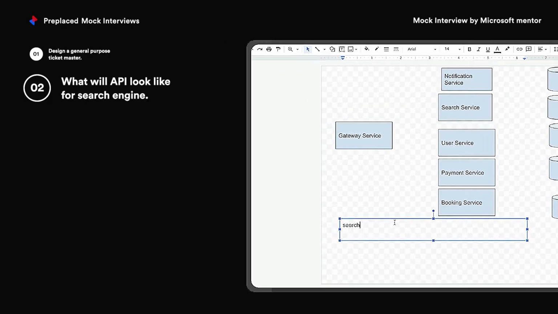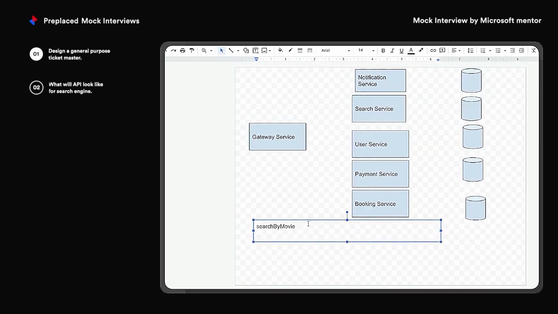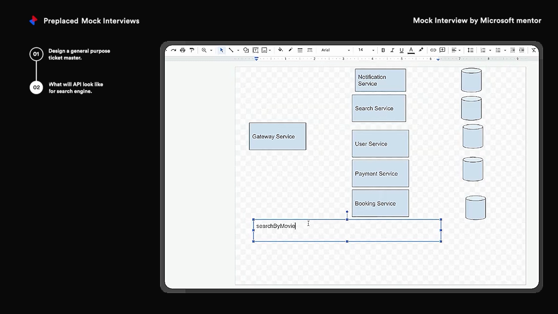Search by, you're right. So what I'll do is I'll not just bundle up everything. If you want to search for a movie, first he'll select on this movie. Suppose you want to come and search a movie, so I'll tap for movie. He selects a movie. Right now there will be a page which will open for him to search everything based on movie. So first this search movie endpoint will be called.